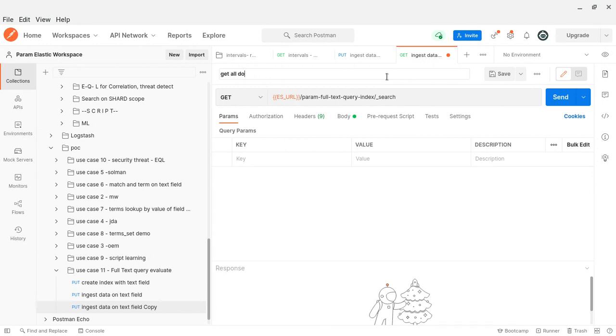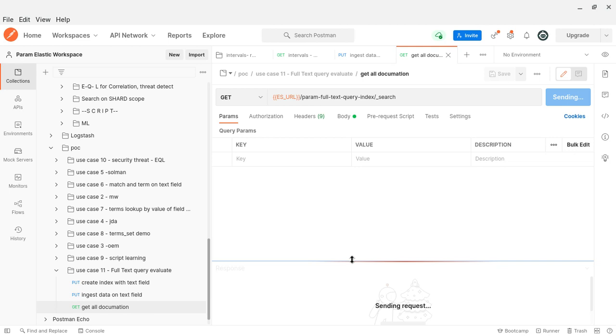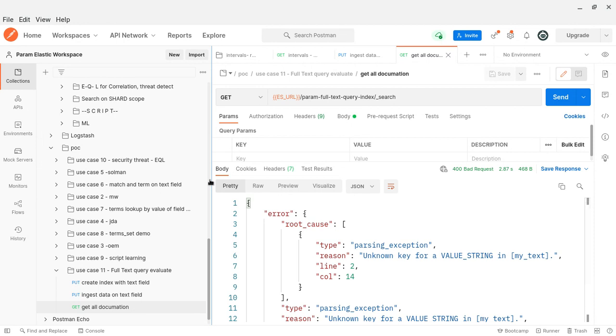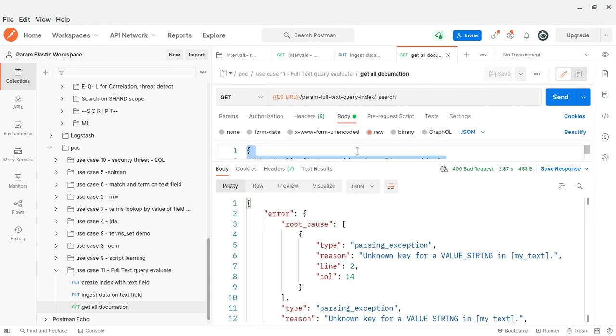I want to show you my index mapping and the content, so that's what I'm trying now. Let me run it, I will get the response hopefully. What happened? I don't have any body. Oh, I should have a body. Okay, then let me delete all the body. Sorry.